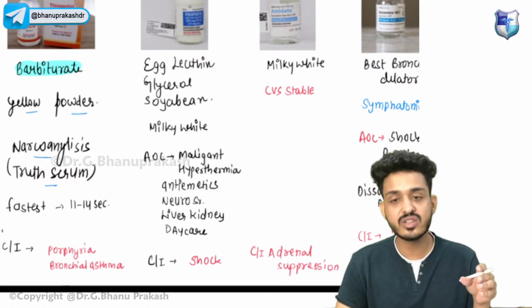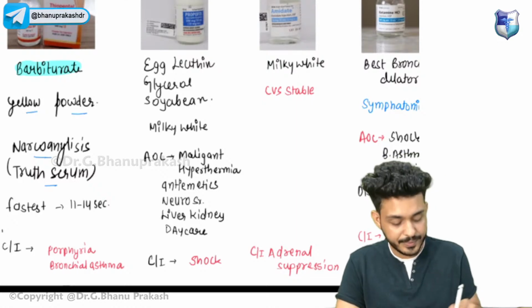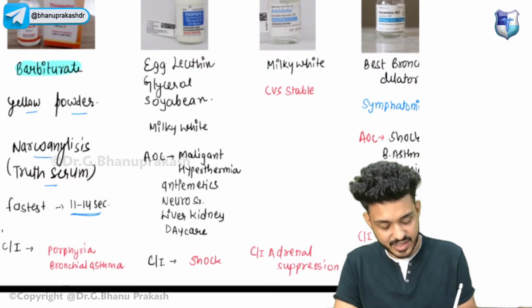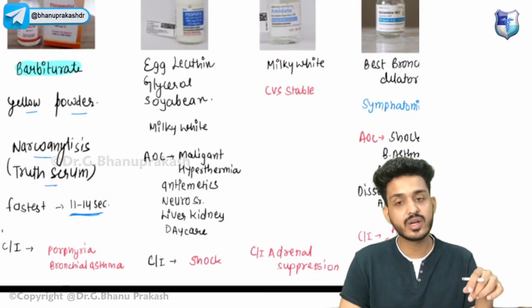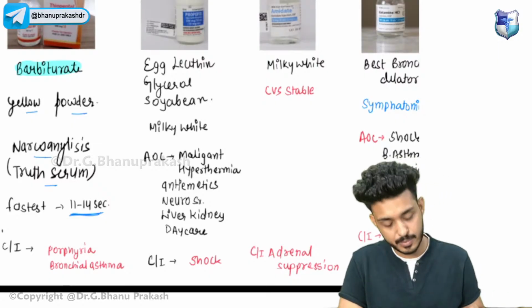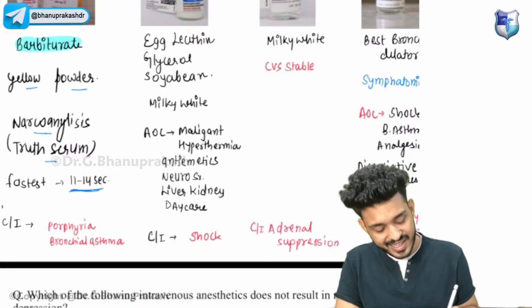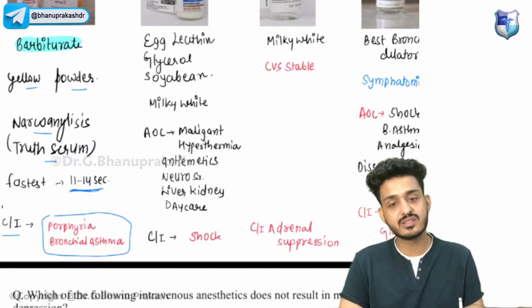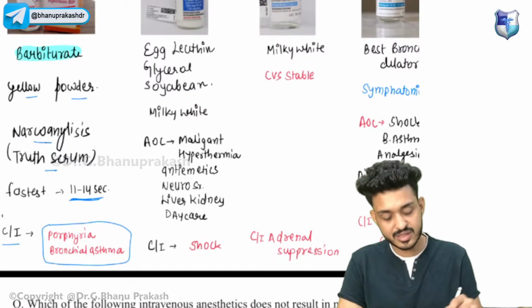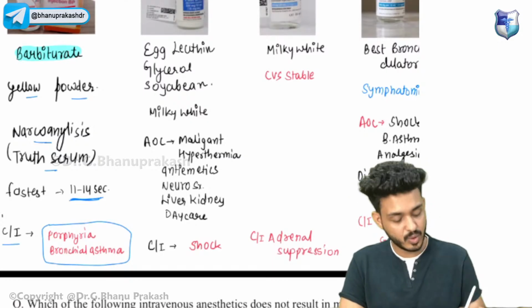One more thing, scopolamine we can also use. This is the fastest agent we have, at 11 to 14 seconds. That is, one arm circulation will be good enough, right? It is contraindicated in two things. One is porphyria, second is bronchial asthma.